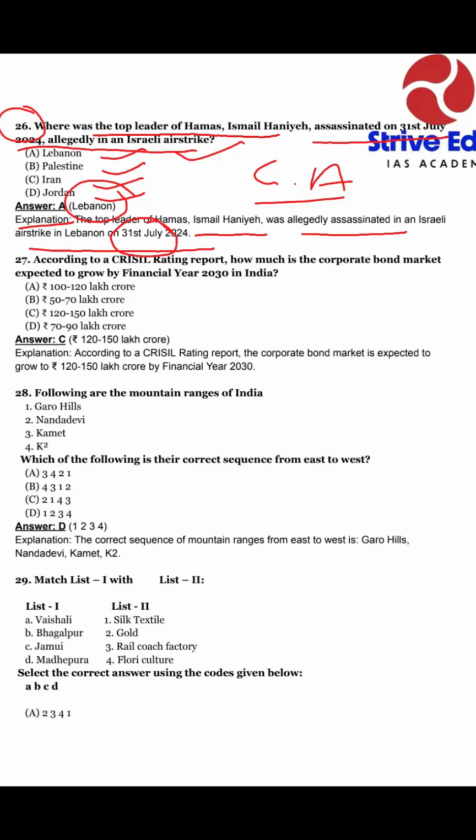If you know, give your answer. If you don't know, you can easily skip it. But it is a basic current affairs question, so you should try to answer it and you should be aware of this. Okay. Question number 27.